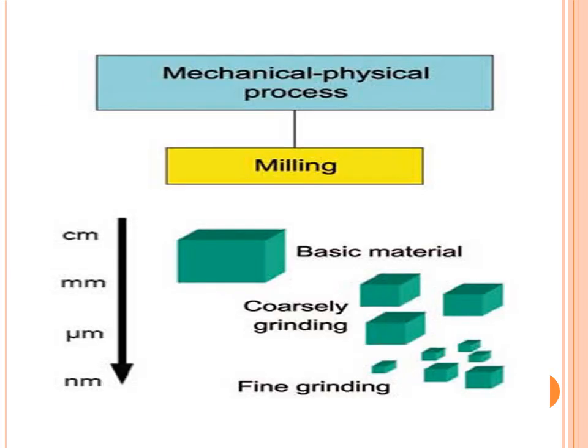Its preparation can be done with a number of processes, but one is mechanical, that is, we can also use a physical process, and that is milling. Here the basic material is coarsely ground, and then we can convert that basic material into micro scale, that is from centimeter to millimeter to micrometer to nanometer. So coarse grinding is done. From that we can get the material up to micrometer, and then fine grinding is done, and then we can get the material in nanometer scale.